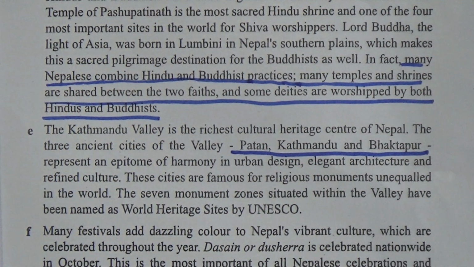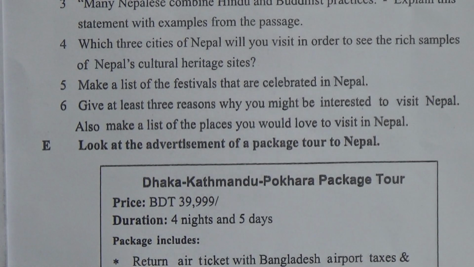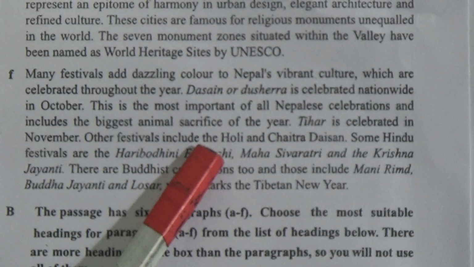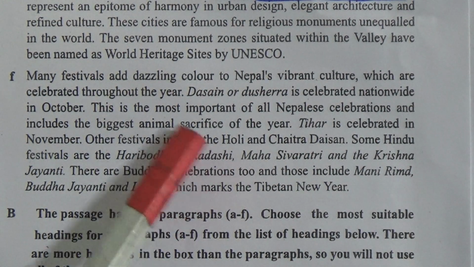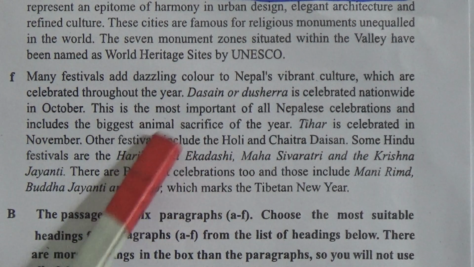Right. Now number 5, make a list of festivals that are celebrated in Nepal. There are different types of festivals in Nepal, like Dashain or Dussehra, then Chaitra Dashain, then Hari Bodhini Ekadashi, Mahashivaratri, like this. Okay, so you will take the help of paragraph A.